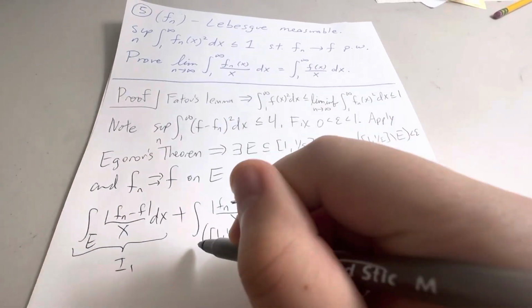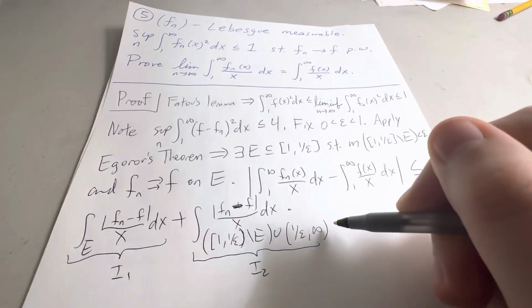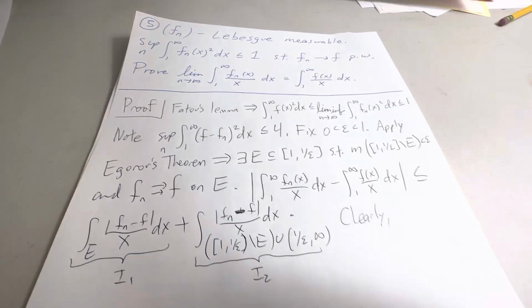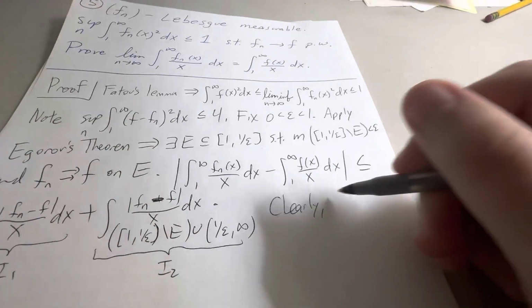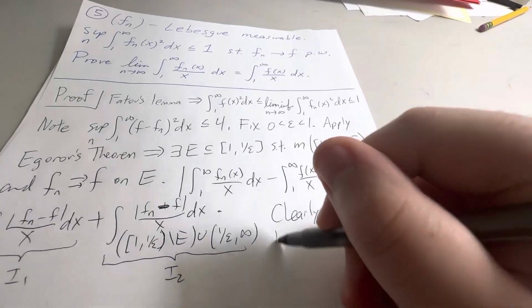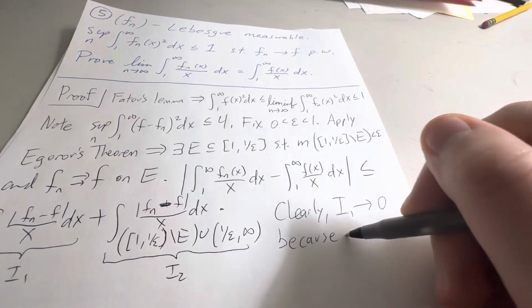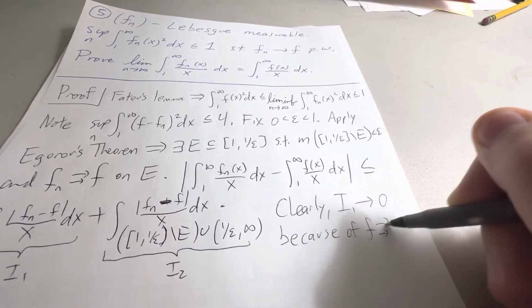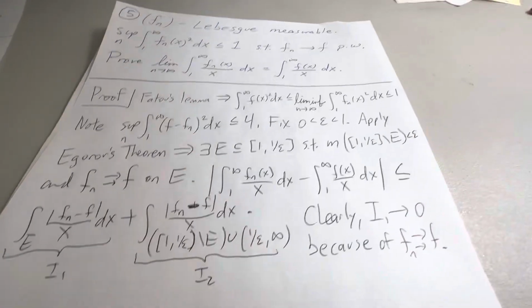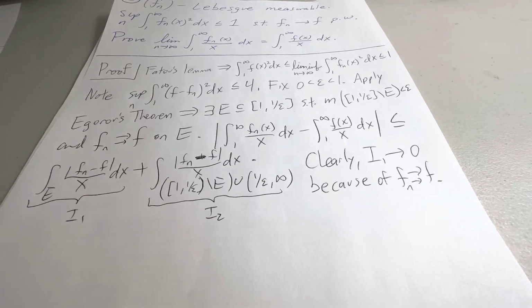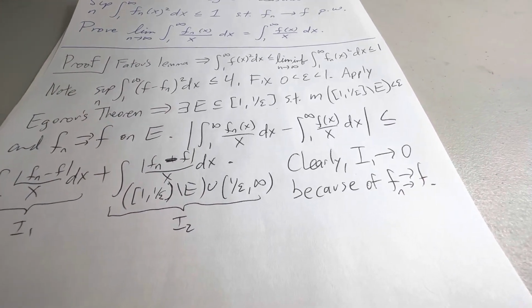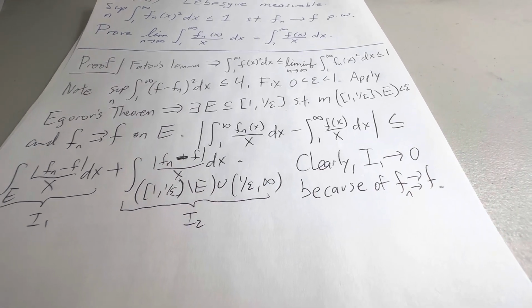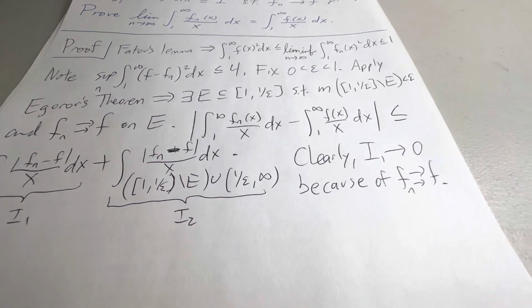Okay, so I'm going to call this first integral I1, and we'll call this integral I2. So clearly, the very dangerous word clearly, I1 tends to 0. Why is that clear? It's clear because of uniform convergence. I believe that's a result that we can apply. Now the issue is, what do we make of this integral? For this integral, we need to use the third trick. So the third trick is the Cauchy-Schwarz inequality.